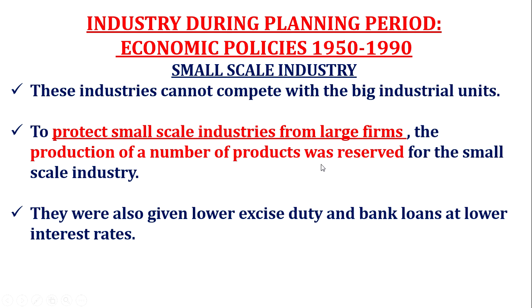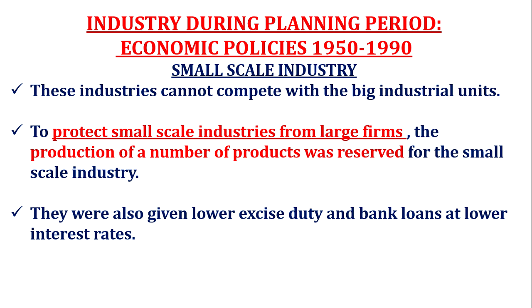Reserved means big industrial units at that time could not produce those categories of goods. Only small scale industries could produce those reserved goods. They were also given lower excise duty and bank loans at lower interest rates. To strengthen small scale industry, benefits were there at that time: lower taxes and bank loans at lower interest rates.